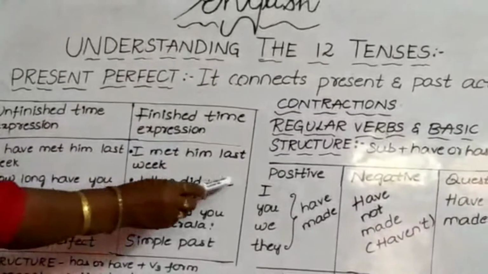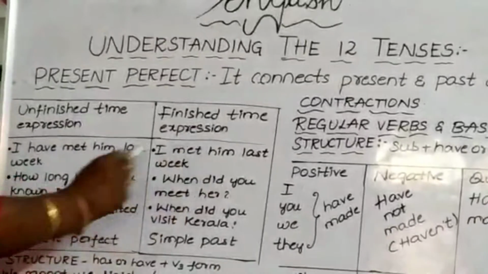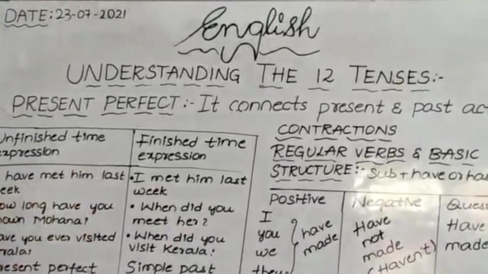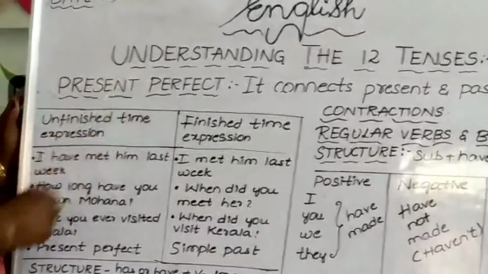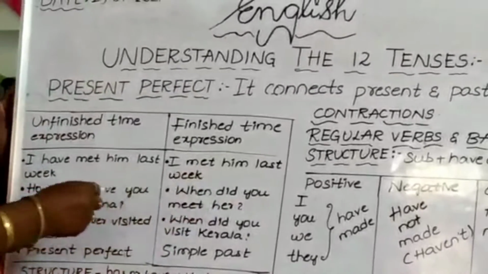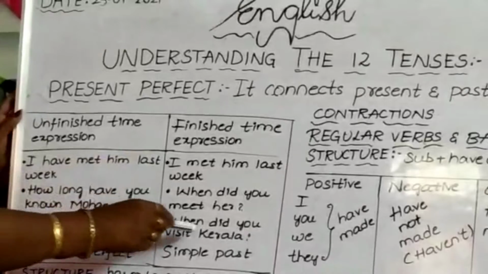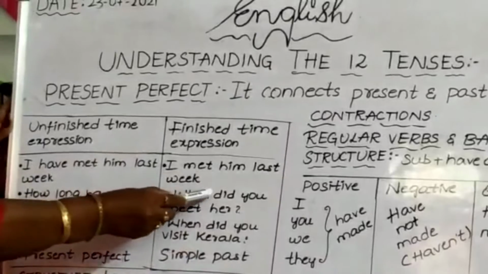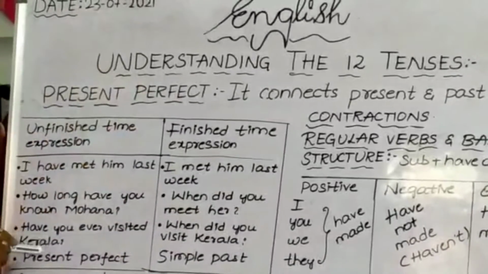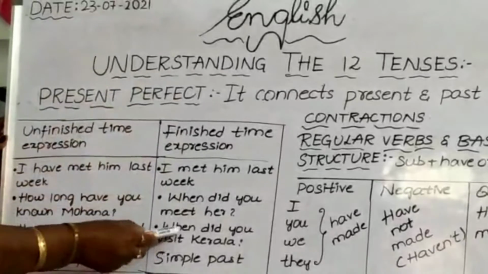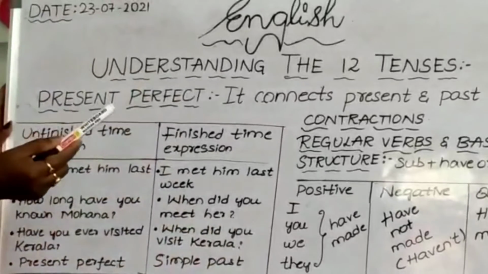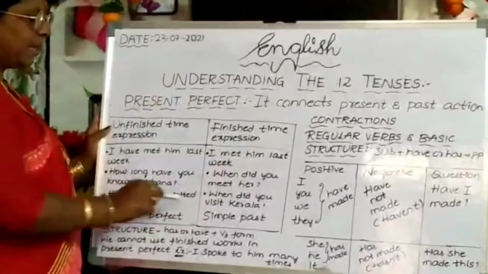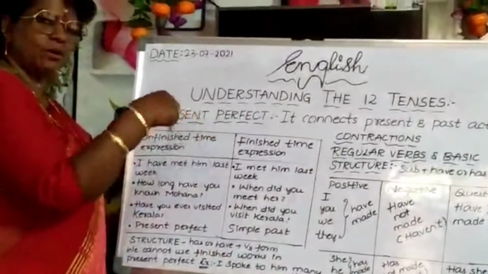Then here, see, when did you meet her? When we use simple past. When did you meet her? How long have you known Mohana is present perfect. When did you meet her is simple past. Then when did you visit Kerala? So commonly, what we do not use in present perfect tense, we use in simple past only. When did you visit Kerala, in the sense you can say last week or some other time, that will come under past. That action is already completed.